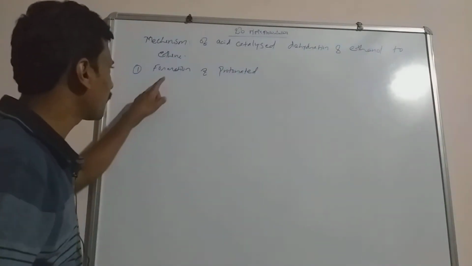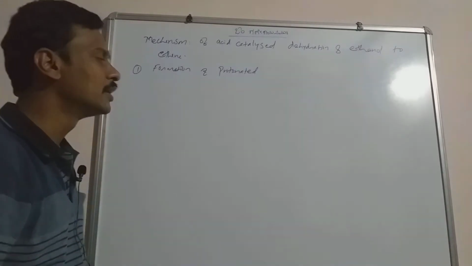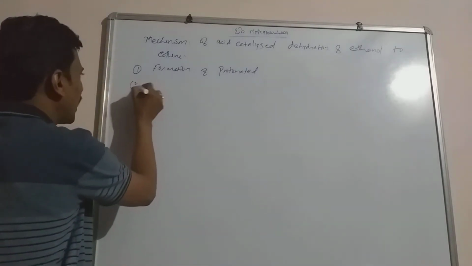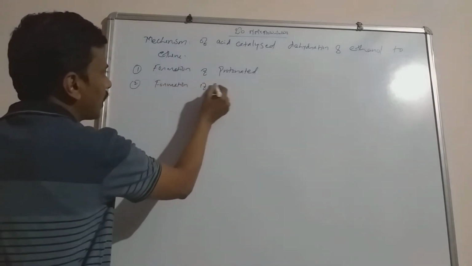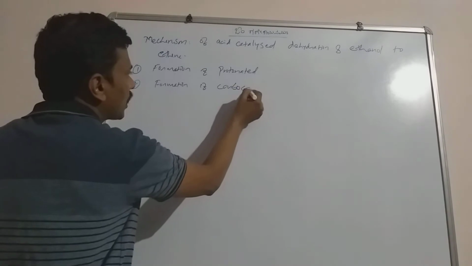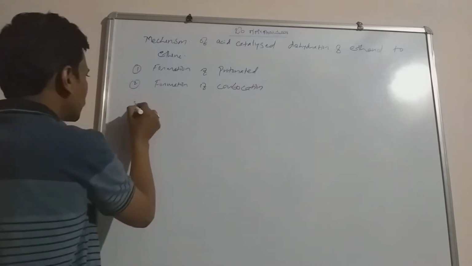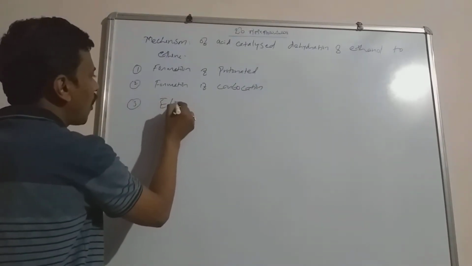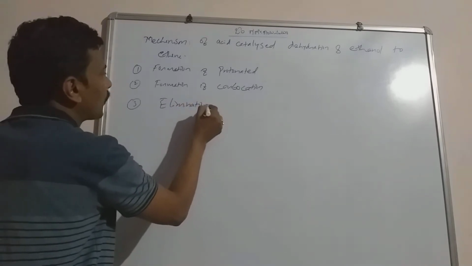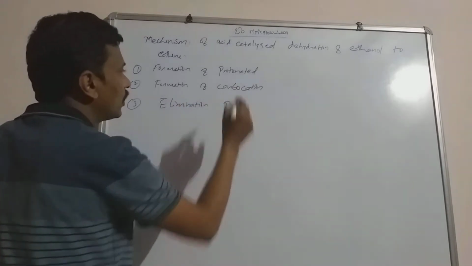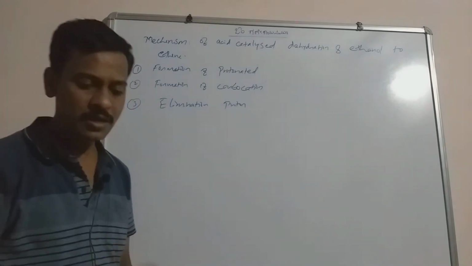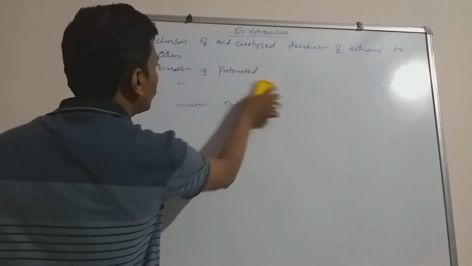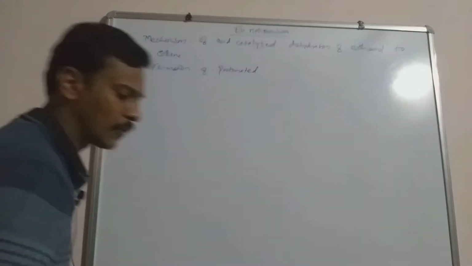The first step is formation of protonated alcohol, the second step is formation of carbocation, and the third step is elimination of proton from the carbocation to form the ethene. Now we have to study one by one.